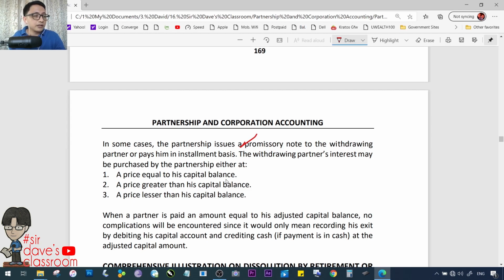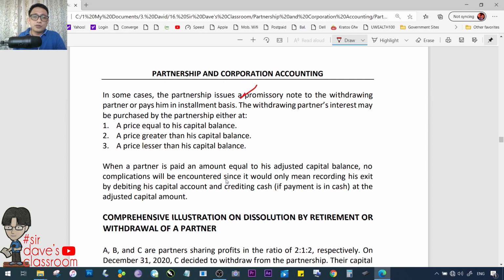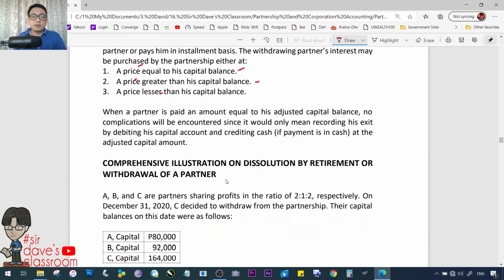The withdrawing partner's interest may be purchased by the partnership, either equal to his updated capital balance, greater, or lesser. Okay? When a partner is paid an amount equal to his adjusted capital balance, walang problema. Ire-record lang yung exit niya by debiting his capital account and then crediting kung ano man yung pinambayad sa kanya. Kung cash, edi cash. Walang komplikasyon kasi he is paid an amount equal to his capital interest.